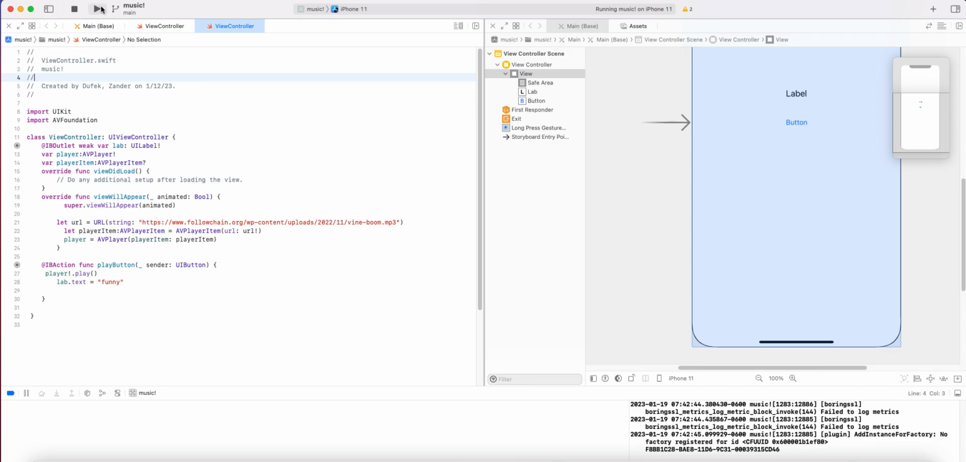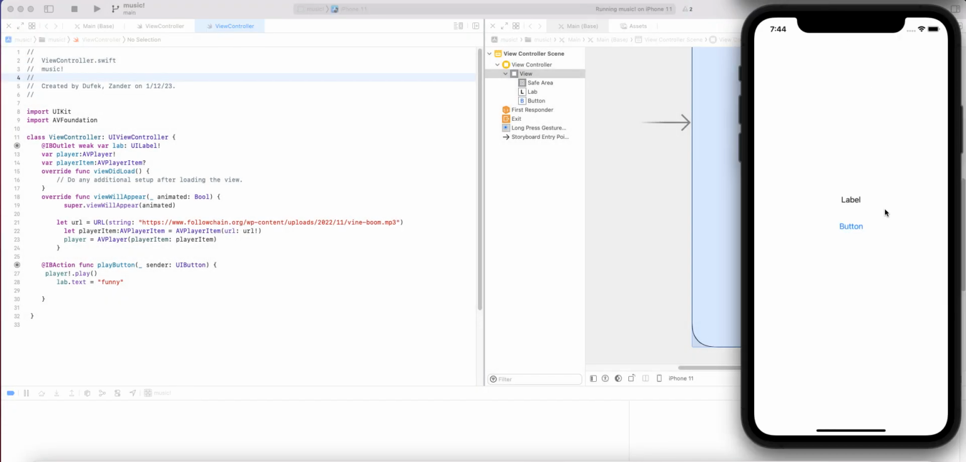Label.text equals funny. What does this all make? The funny button. Thank you. I regret my life choices.